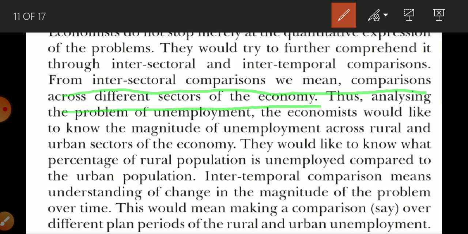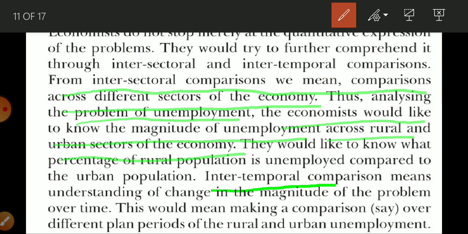For example, take the problem of unemployment. The economists would like to know the magnitude of unemployment across rural and urban sectors of the economy. If we are going to discuss the problem of unemployment, how many people are unemployed in rural areas, how many people are unemployed in urban areas, this is an intersectoral comparison. Now, intertemporal, so this is the meaning.